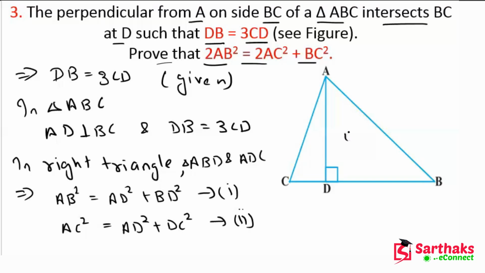So now in triangle 1 and triangle 2 we are applying the Pythagoras theorem. Now subtracting equation second from equation 1, we are doing subtraction. So now it will become AB square minus AC square, which is equal to BD square minus DC square.